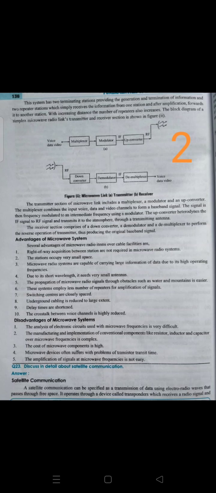Now you can observe the transmission characteristics of satellite microwave here. Here there are both types, user 1 and user 2. User 1 is like media channels recording live incidents.